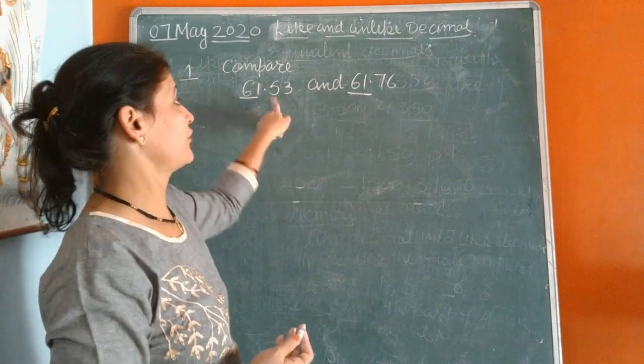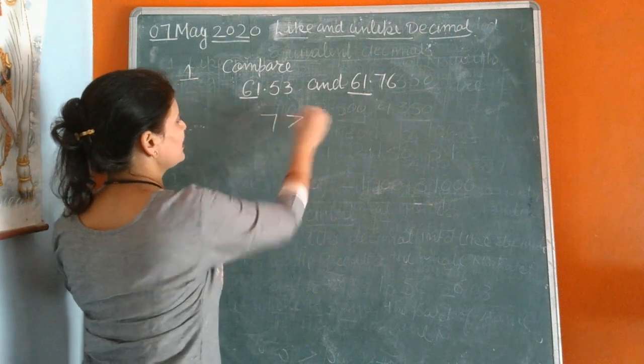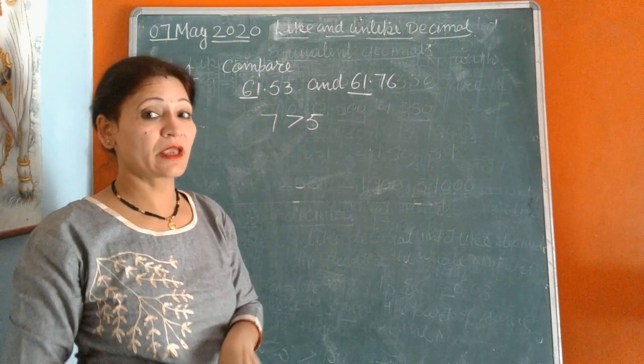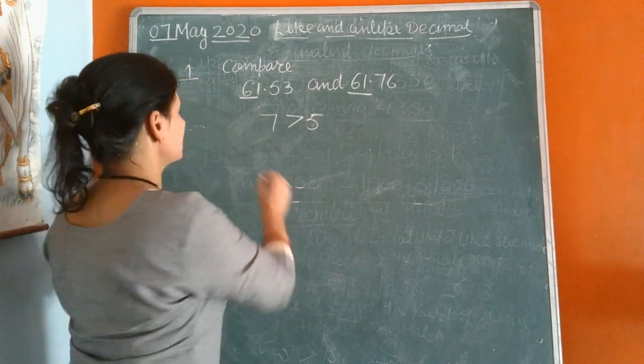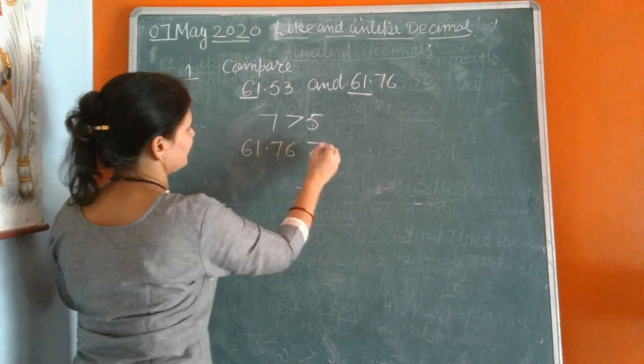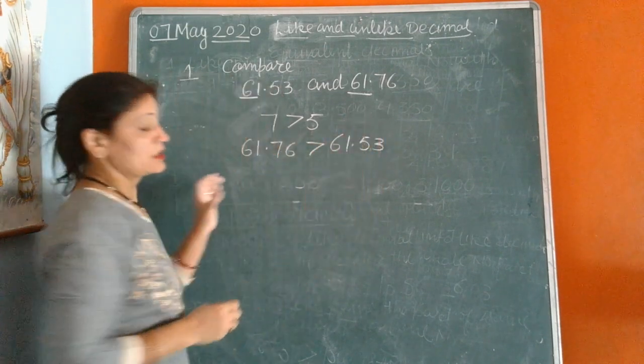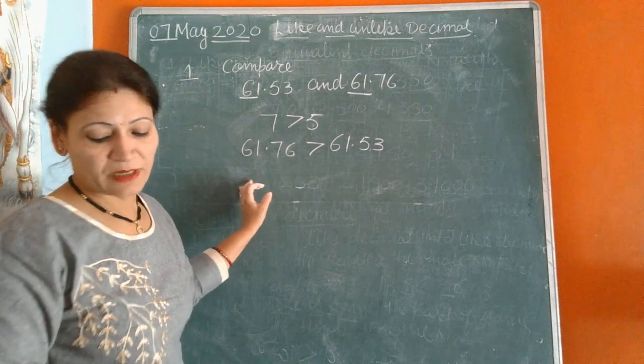Which is greater, 5 or 7? 7 is greater than 5. So 61.76 is greater than 61.53.